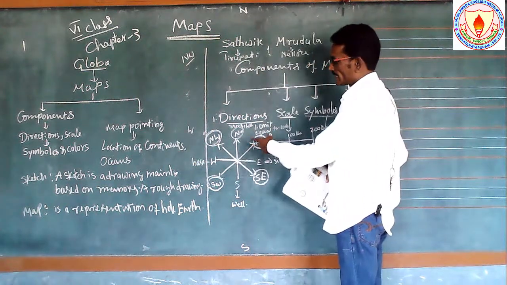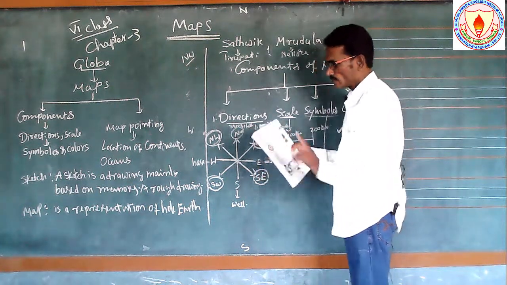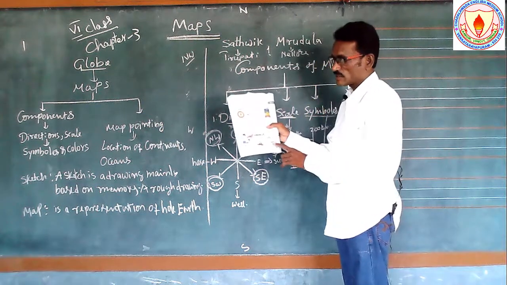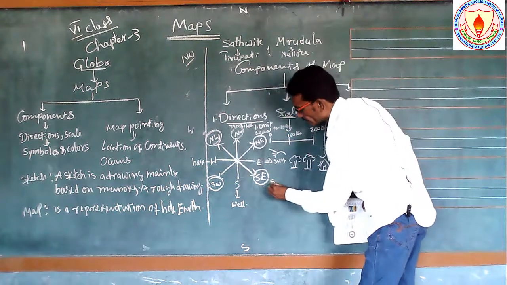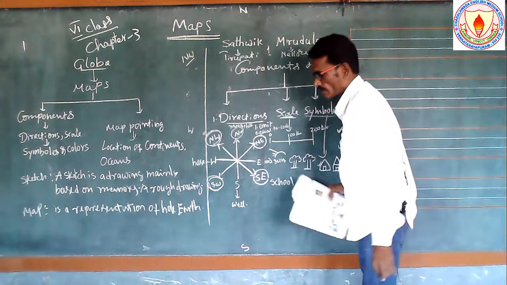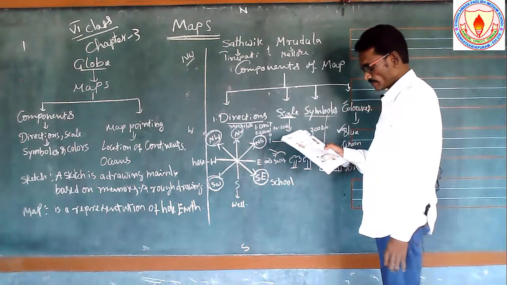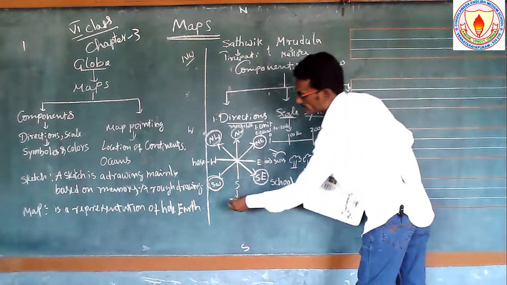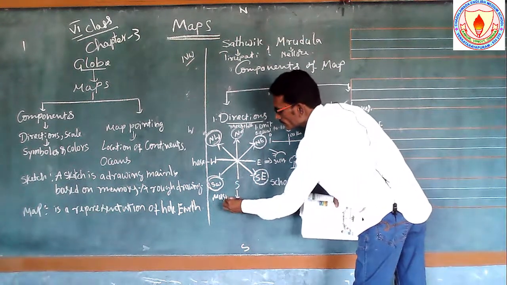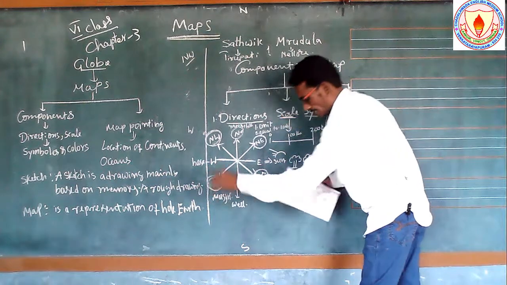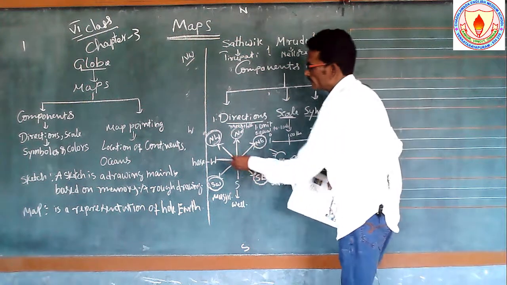So these are the major directions. And some other directions you are going to see. Southeast. What is in the southeast? School is located here. Okay, school is located here. And what is in the southwest? Masjid is located in the southwest. And in the northwest, what is there? Church. Okay, church is located in the northwest.